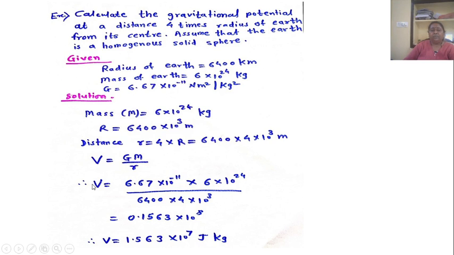Now therefore V equal to 0.1563 into 10 raised to 8. Now therefore V equal to 1.563 into 10 raised to 7 joule per kg, that is the gravitational potential.